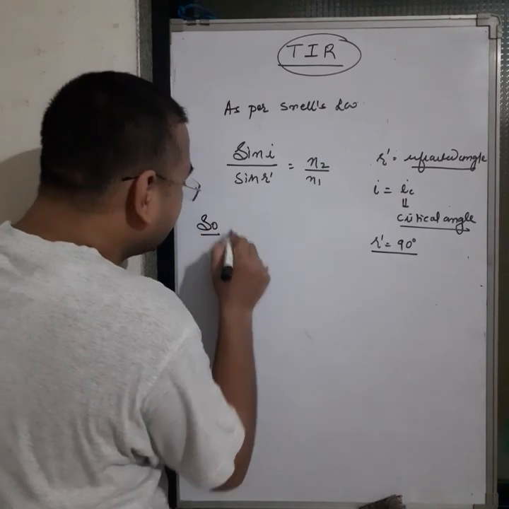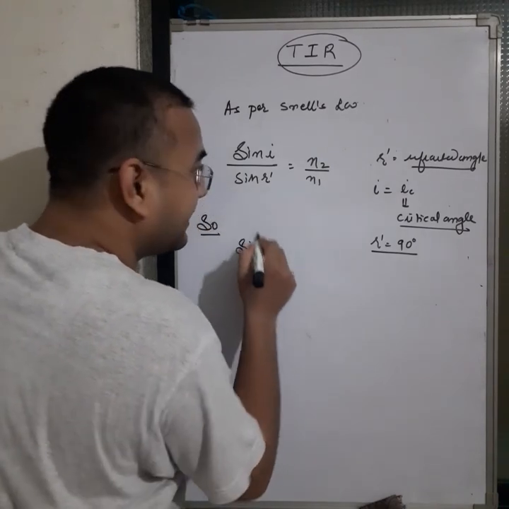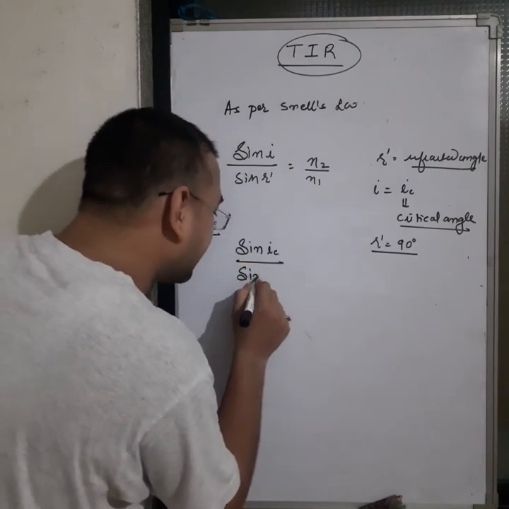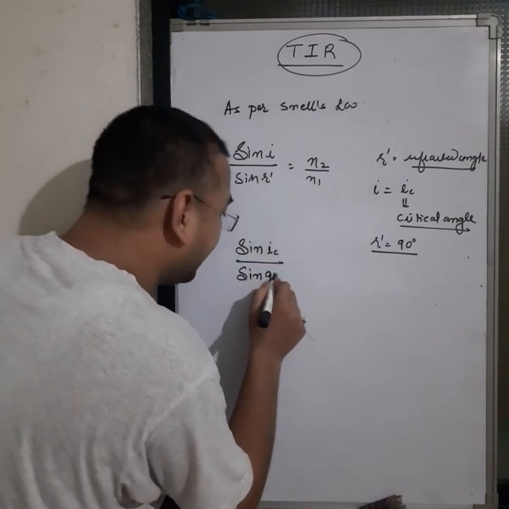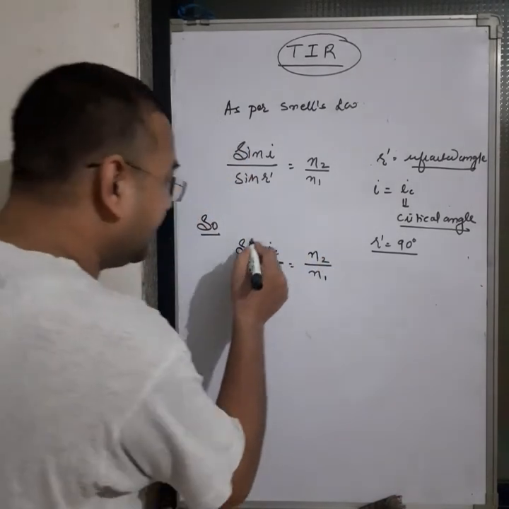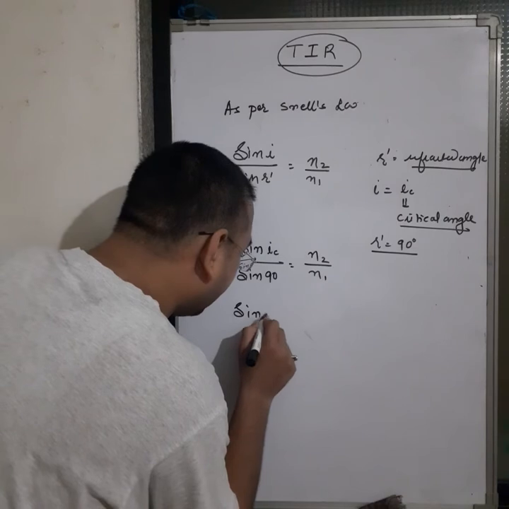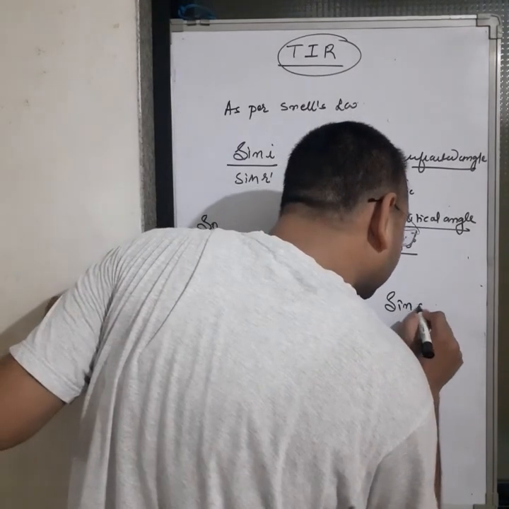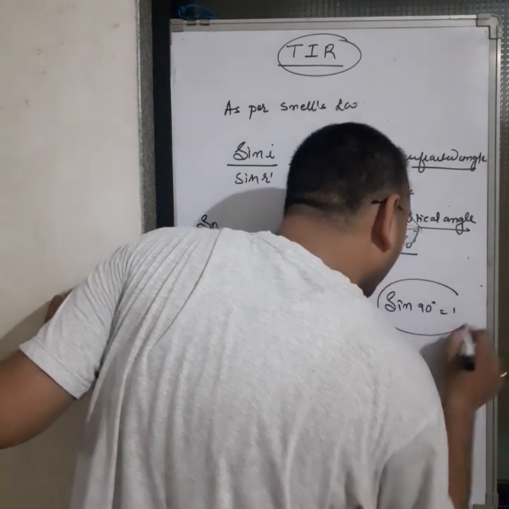So we can say sine ic upon sine r', where r' is 90, is equal to eta 2 upon eta 1. So here we can say sine ic upon sine 90. Sine 90, guys, is equal to 1.